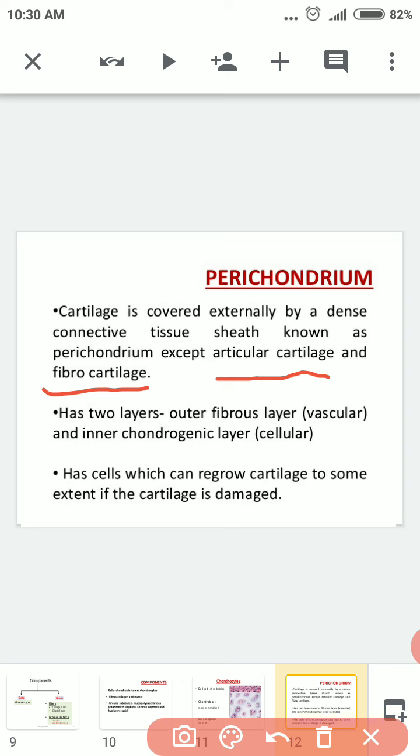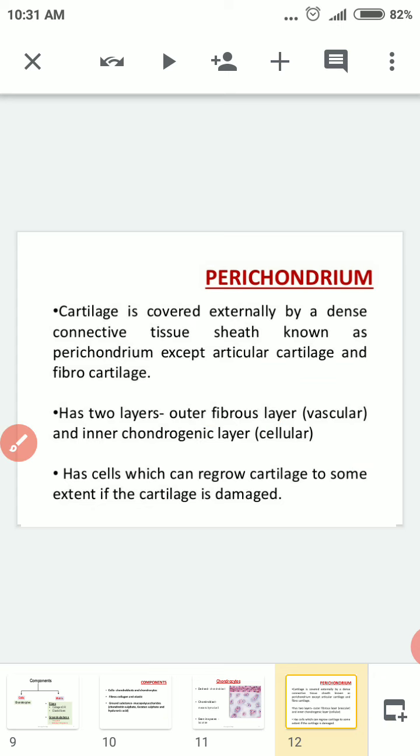It has two layers: an outer fibrous layer, which is vascular, and an inner chondrogenic layer, which is cellular and has cells that can regrow cartilage to some extent if the cartilage is damaged.